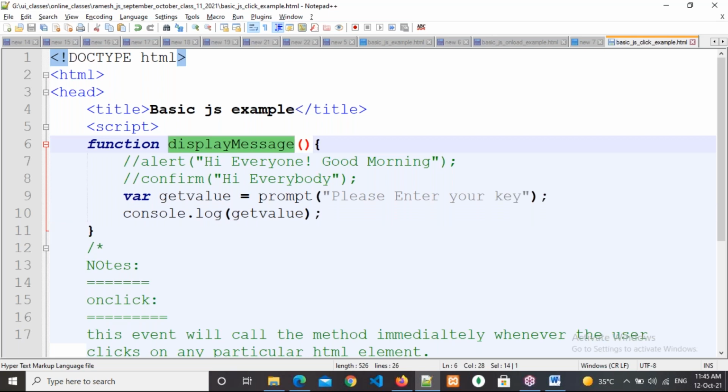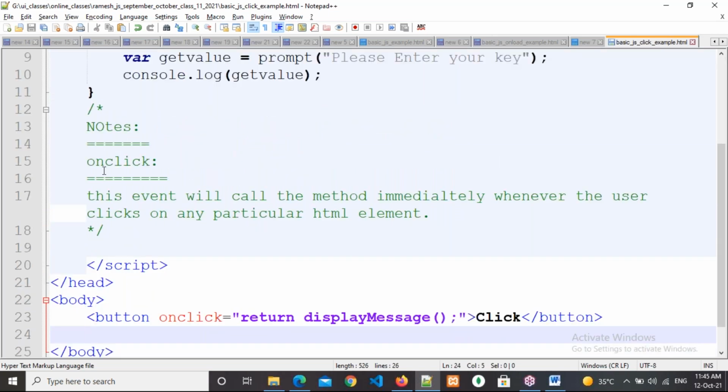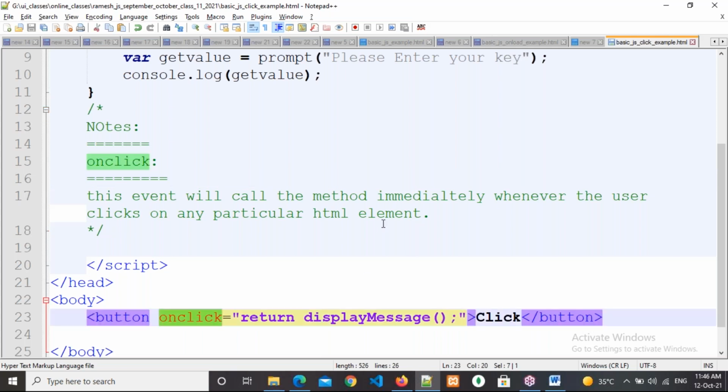Internal JavaScript. Now I will write inline JavaScript. I will tell you the importance of this, but before that, I will explain the notes here. See this onclick event. This event will call the method immediately whenever the user clicks on any particular HTML element. Wherever you apply this event, in whatever element, whenever that element is clicked, immediately it will call the method.